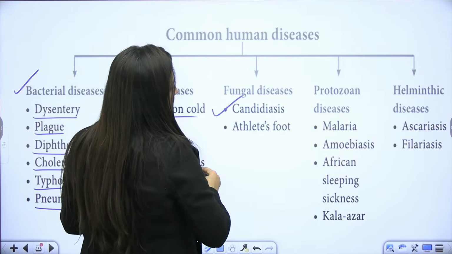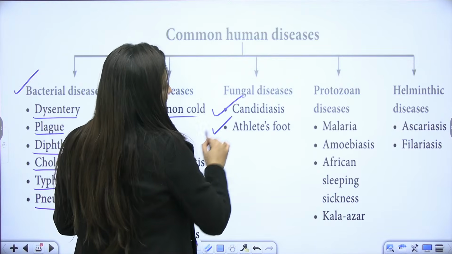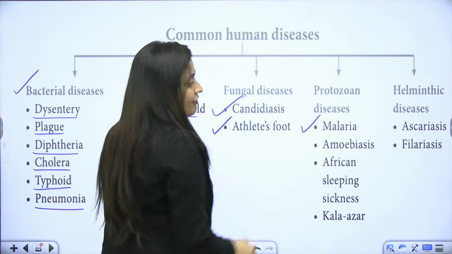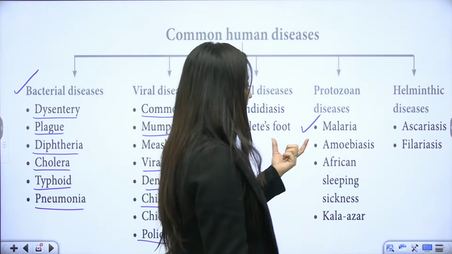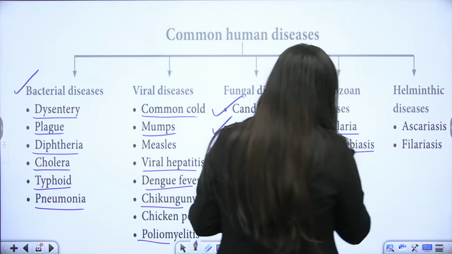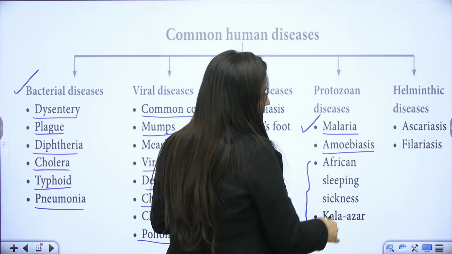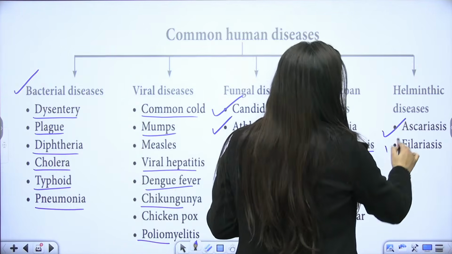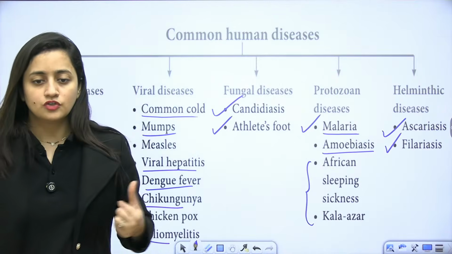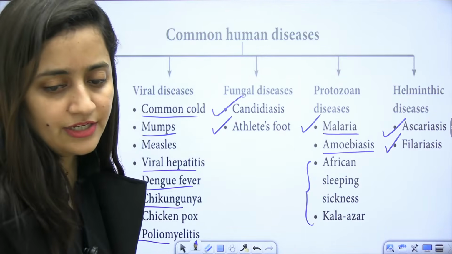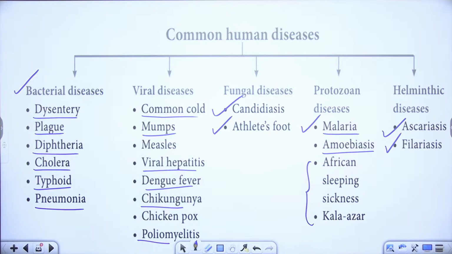Fungal diseases: candidiasis, athlete's foot. Protozoan diseases: malaria, very important. We have to discuss it in detail. One question you can expect from it is amoebiasis, and here you should know the causative agents. And ascariasis, filariasis. This is what we need to discuss. So you can take the screenshot here.